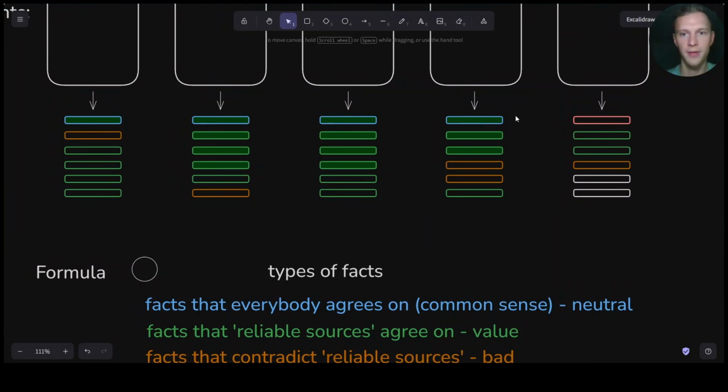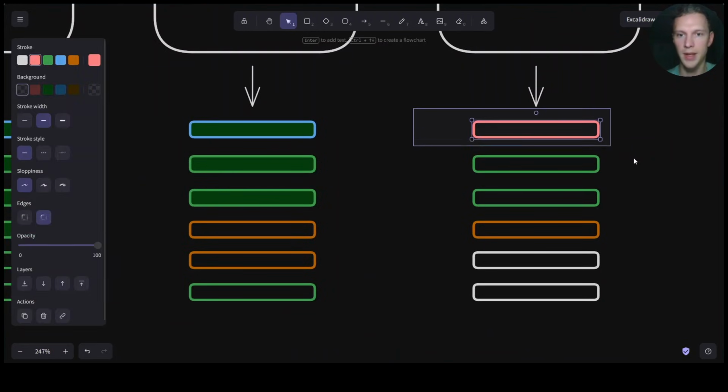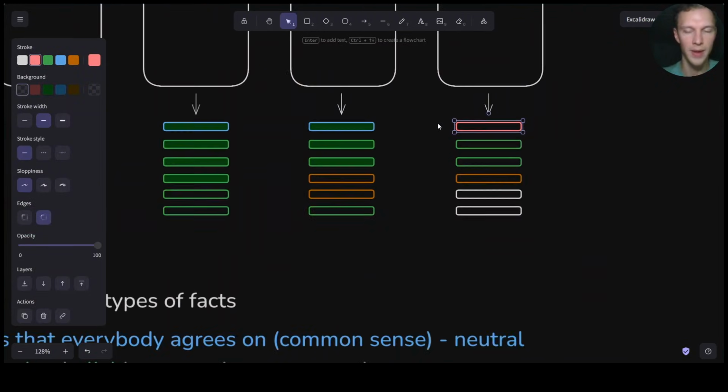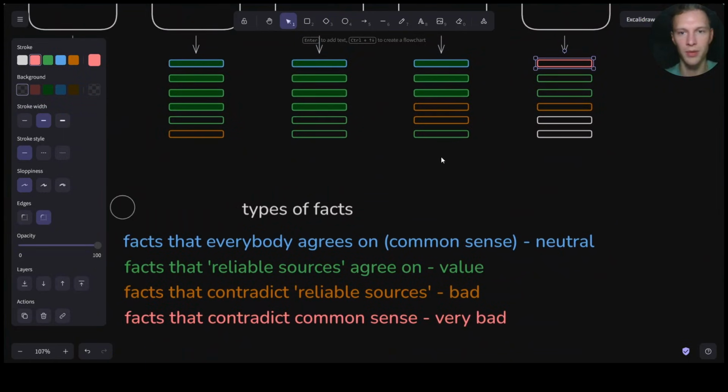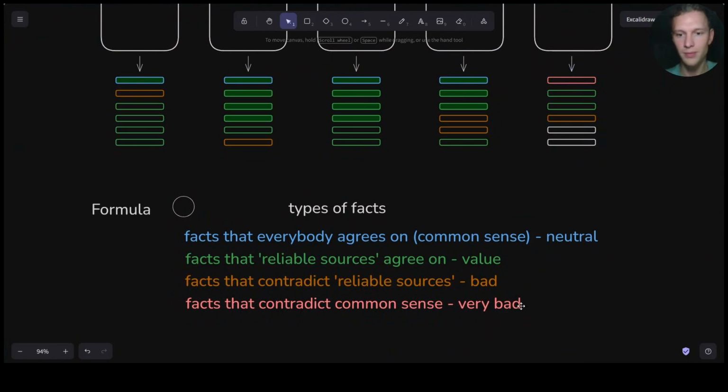Let's say everybody is saying that London is the capital of Great Britain, and you're saying that Rio de Janeiro is the capital of Great Britain. Then obviously there's something really wrong with that resource, and it will face a very severe demotion in terms of calculating this final score.